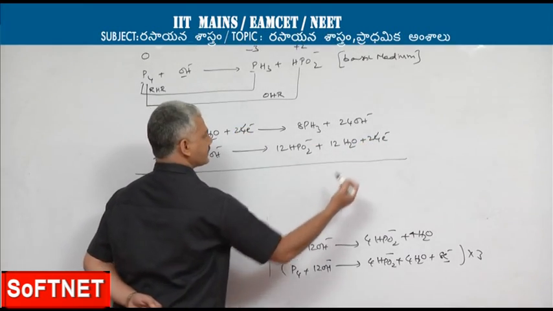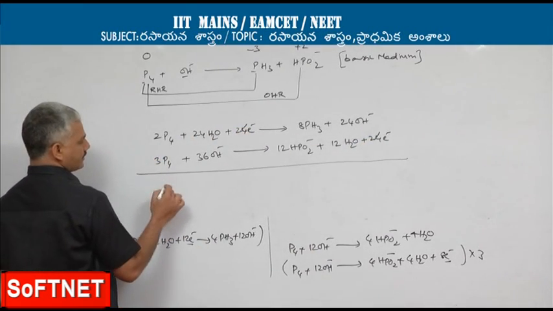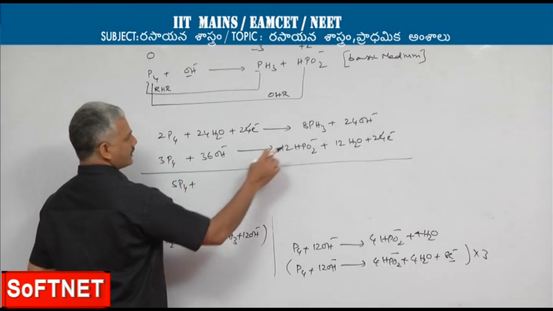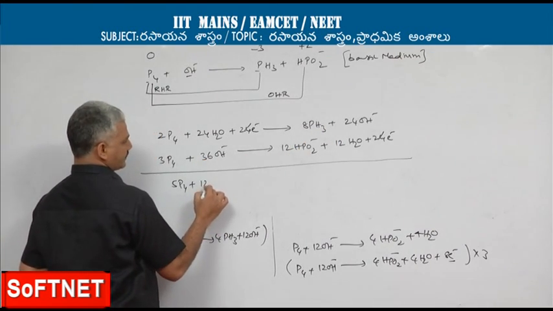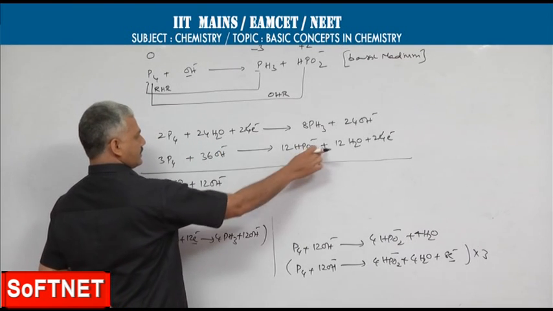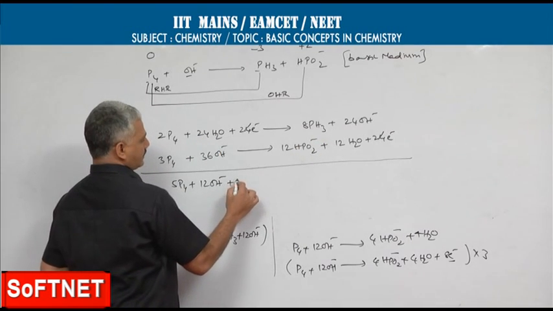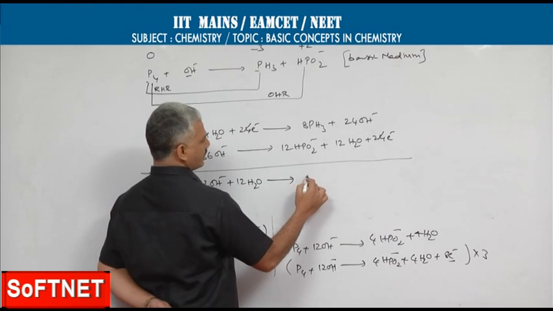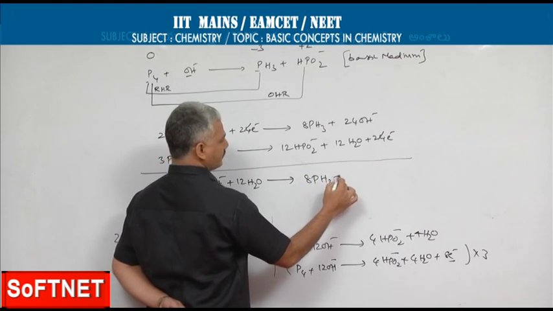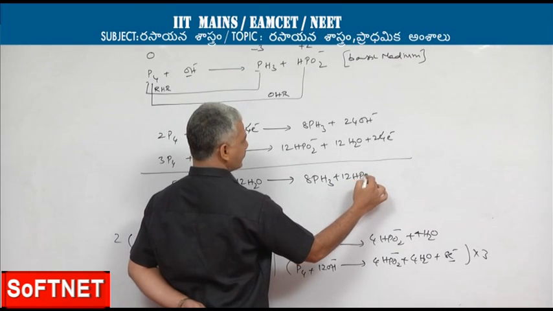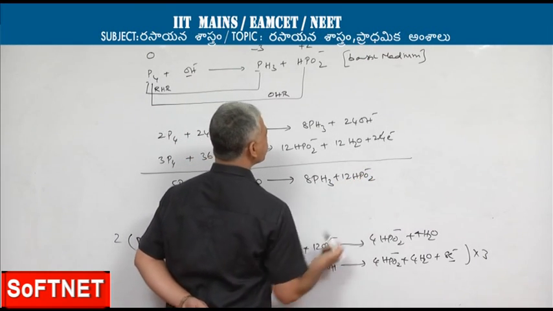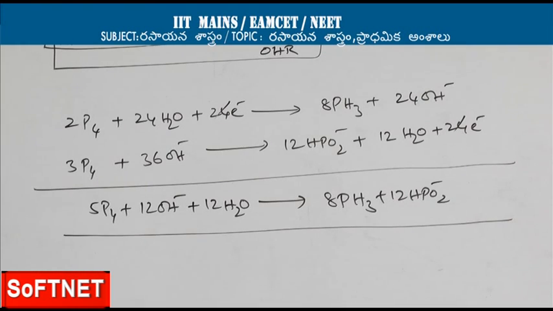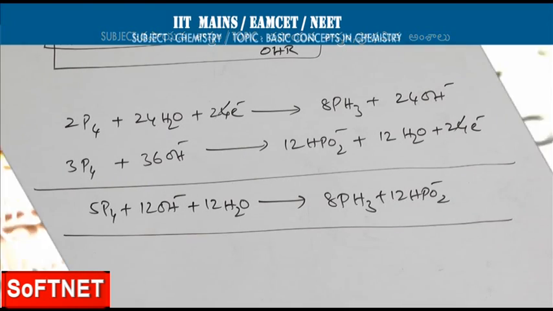So electrons, they get cancelled. 5 P4 plus 36 OH minus, 24 water molecules here, 12 water molecules there. So plus 12 H2O gives 8 PH3 plus 12 HPO2 minus. Now this is the completely balanced equation.